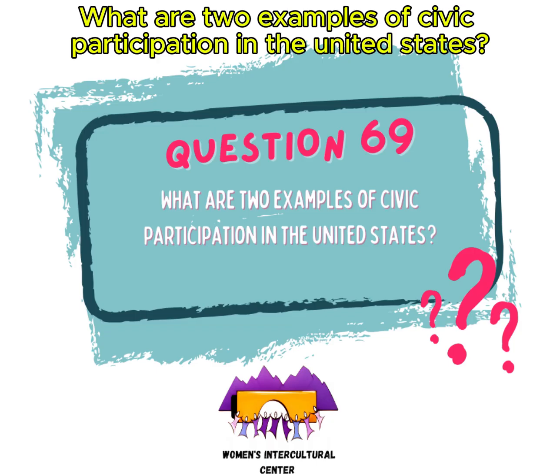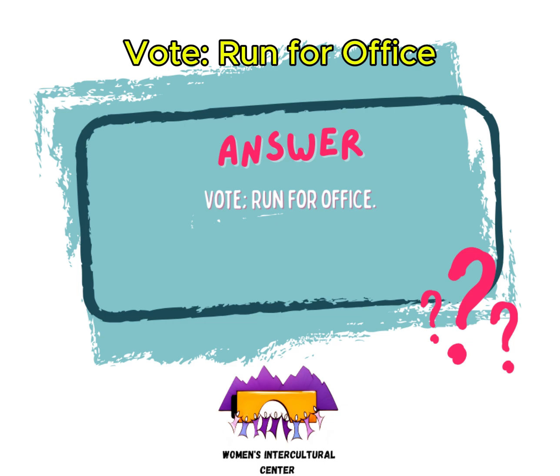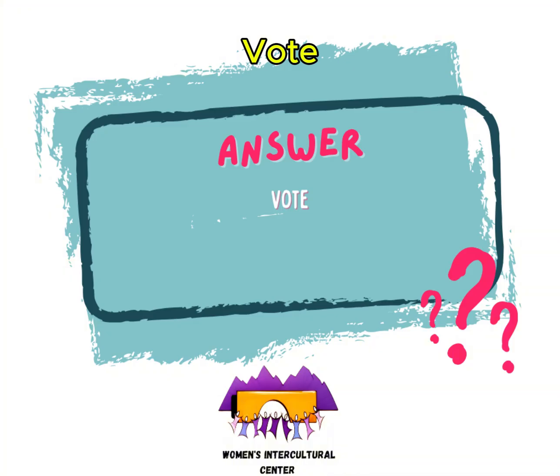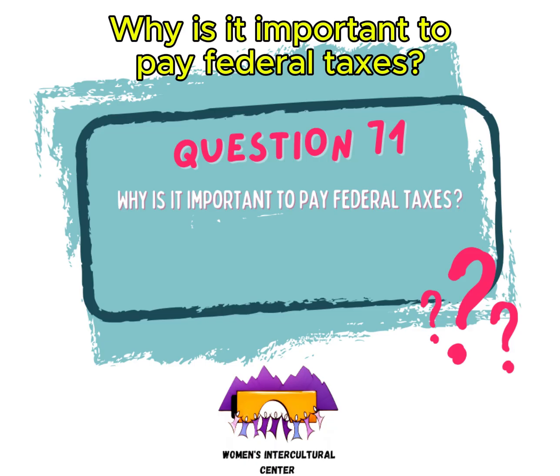What are 2 examples of civic participation in the United States? Vote. Run for office. What is one way Americans can serve their country? Vote. Why is it important to pay federal taxes? Civic duty.